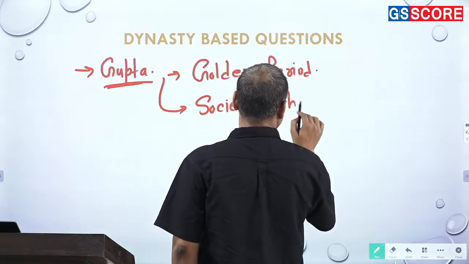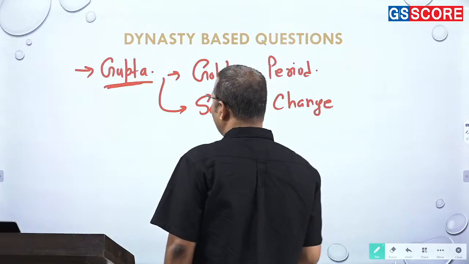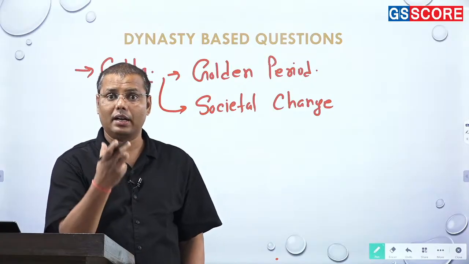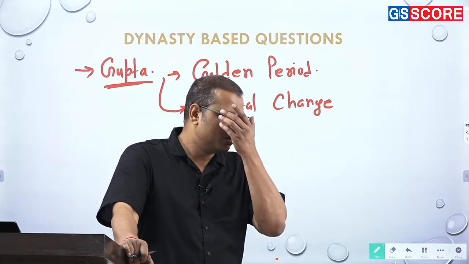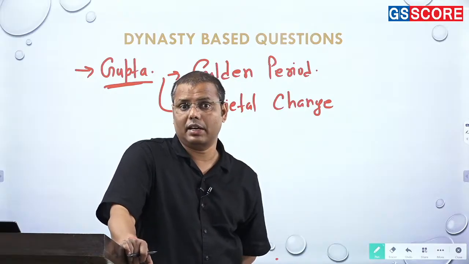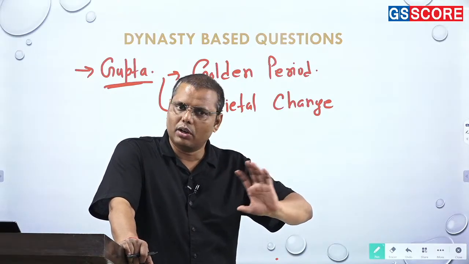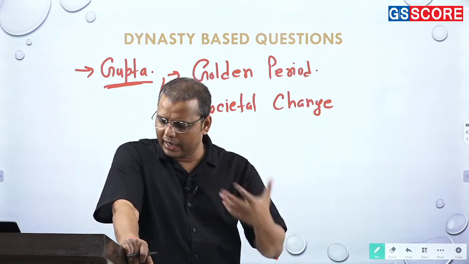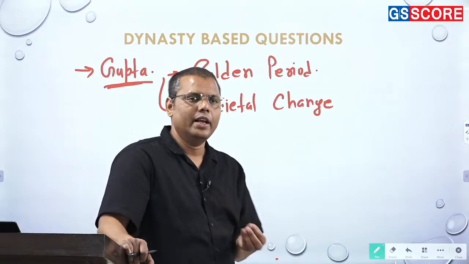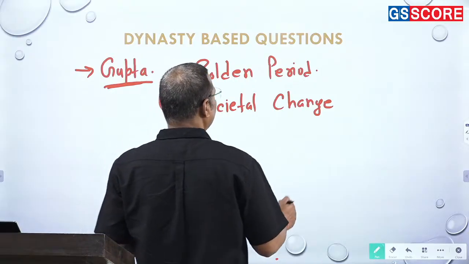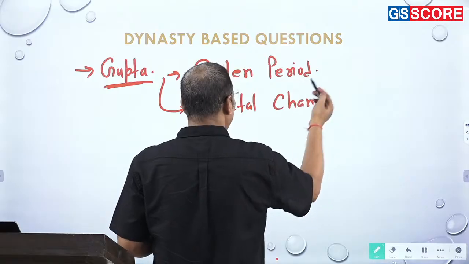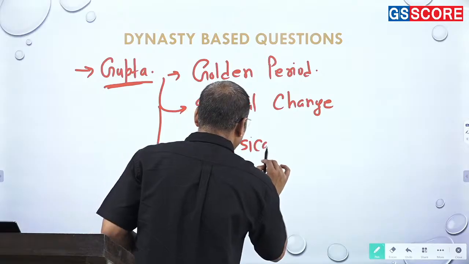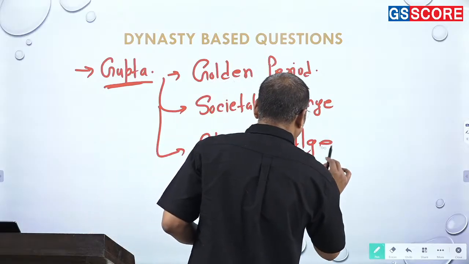Numbers of societal changes. The way you find that caste is coming or jati is coming as one of the most important identity of the society, or one of the most important identity which becomes even important than the varna. So you can talk about the consolidation of caste, the division of society, right? Then the way like status of women had been going through certain changes. So what I'm simply trying to tell you is that Indian society is very much being defined in this period, and that is the reason because of which another term had been used for it, that is called the classical age. And why classical age?